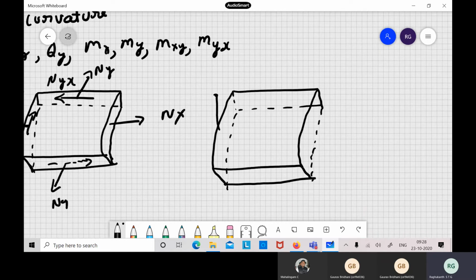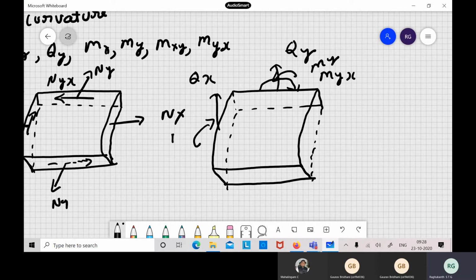This is our qx, then qy. Then we have the twisting moment myx, and the bending moment my. On this side we have mx, and the twisting moment mxy.